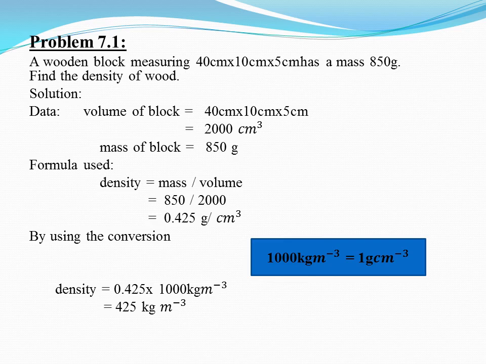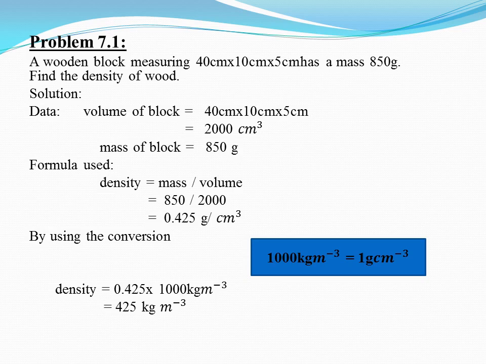Now we are going to solve another problem from your exercise. This is problem 7.1. A wooden block measuring 40 centimeter multiplied by 10 centimeter multiplied by 5 centimeter has a mass 850 grams. Find the density of wood. Now volume of the block is 40 centimeter multiplied by 10 centimeter multiplied by 5 centimeter. After multiplying these three terms, we will get the answer, which is 2000 centimeter cube. Mass of the block is also given, which is 850 grams.